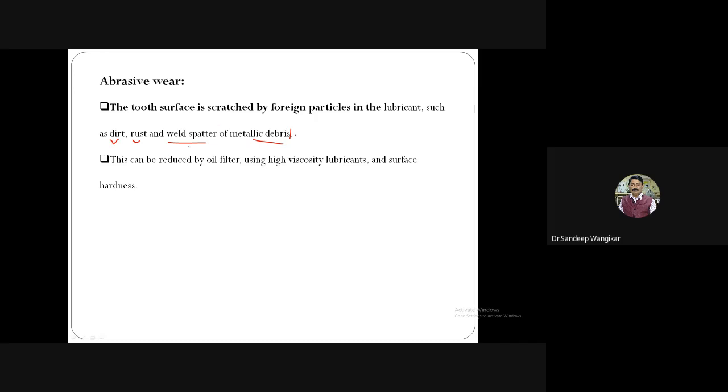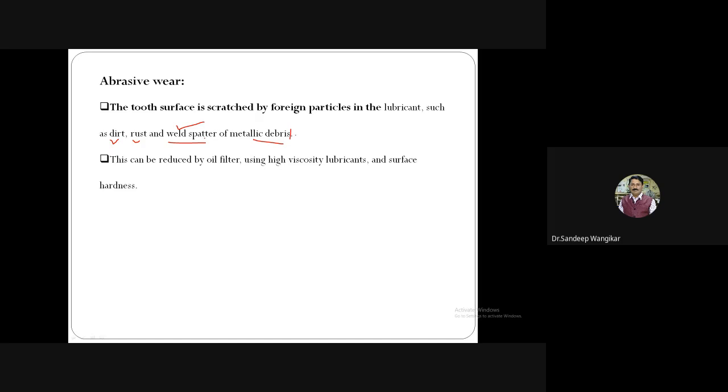Weld spatter, we have discussed it in metallurgy. When welding is performed on any part, some of the material spreads out in the form of a bubble or some round structure, and it adheres to the surface in small parts. If it is not removed properly, then such particles remain in the particular gear or gearbox; these are weld spatters. So the metallic debris or burr type particles, the weld spatters, then the dirt, dust, rust, which are not desired to be inside the gearbox, but are inside the gearbox.